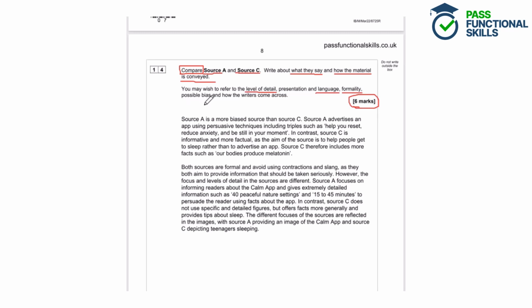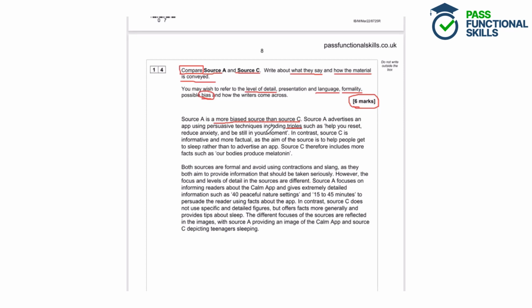So this is a really great start to this answer. To start with, we have a direct comparison. So we're saying source A is more biased than source C, directly comparing the two sources there. And we're talking about bias. Source A advertises an app using persuasive techniques such as triples. So we're talking about how the material is being conveyed there, and we've identified a language technique. And then we've got a really good example of this language technique being used in the text: help you reset, reduce anxiety and be still in your moment.